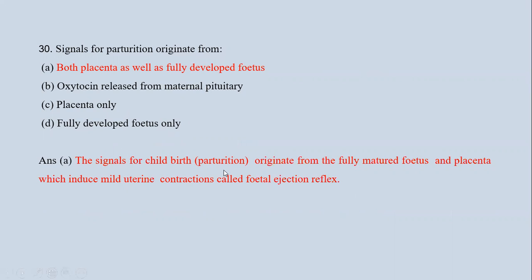Now the signals for childbirth originate from the fully developed fetus and placenta, and they induce mild uterine contractions, and these contractions are known as the fetal ejection reflex. So signals for parturition originate from both placenta as well as fully developed fetus. So option A is the correct answer.